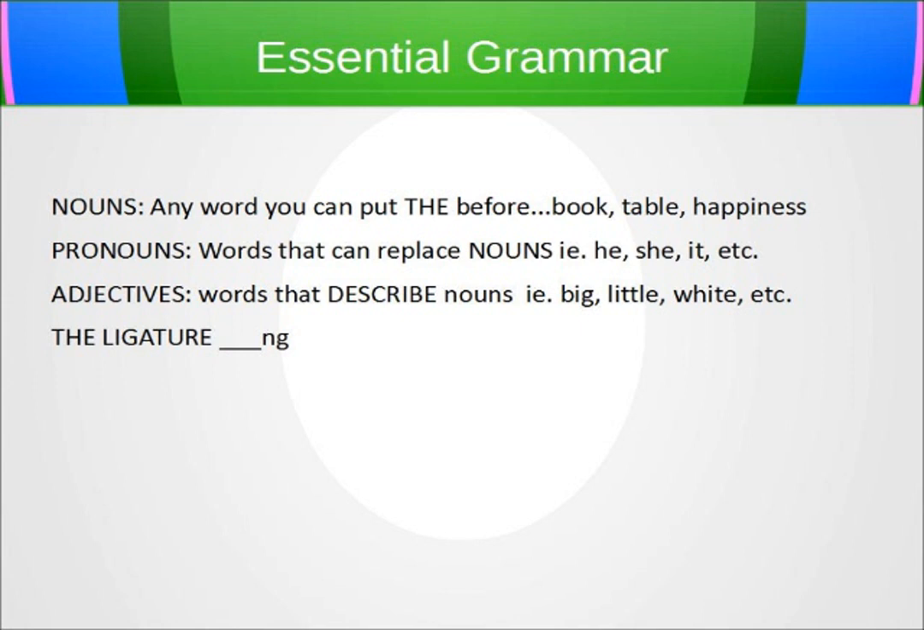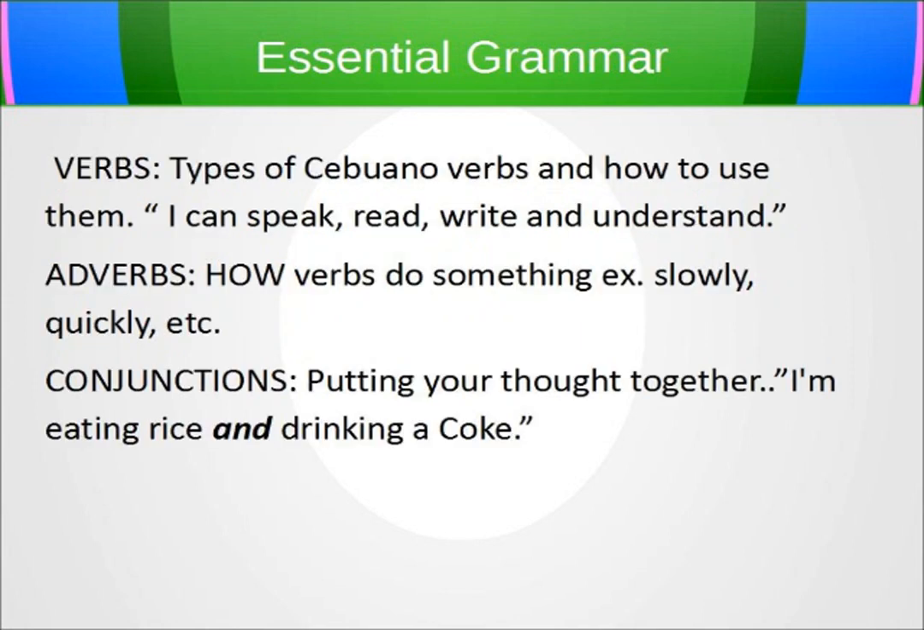A big subject is verbs. Verbs are basically classified in two ways. The existential verbs, which means to be. He is a man. Is is a verb. They are Chinese, so are is a verb. So those are existential verbs.